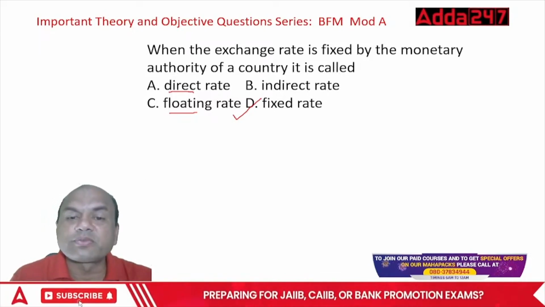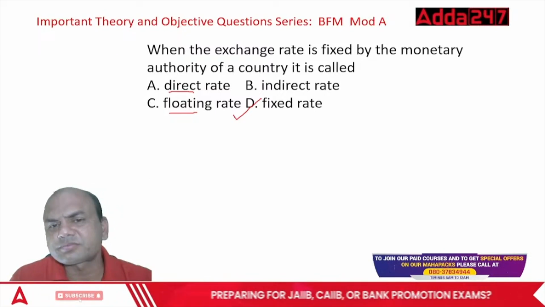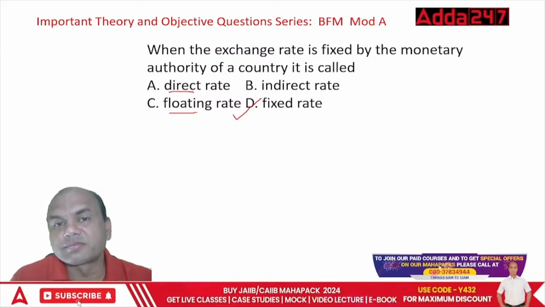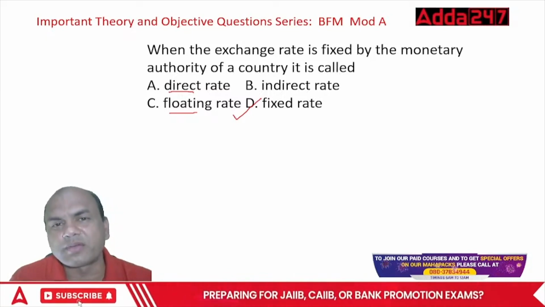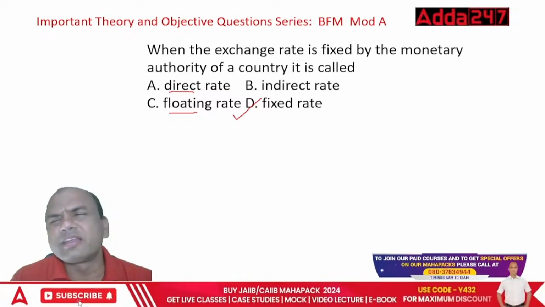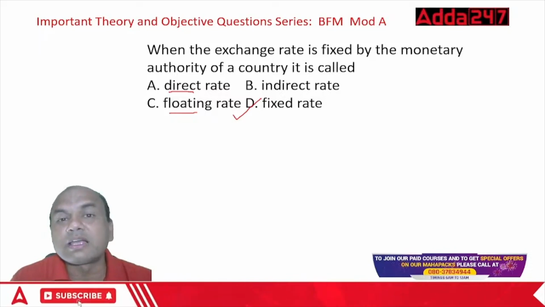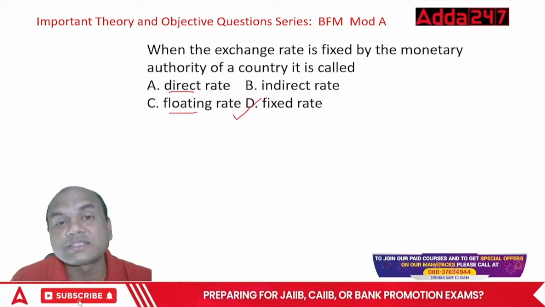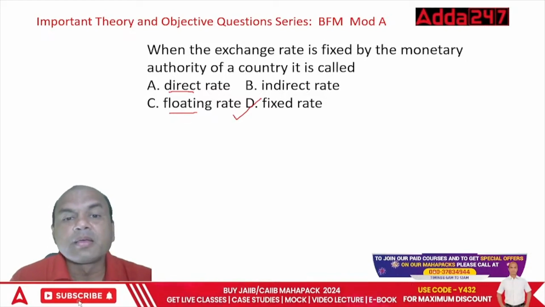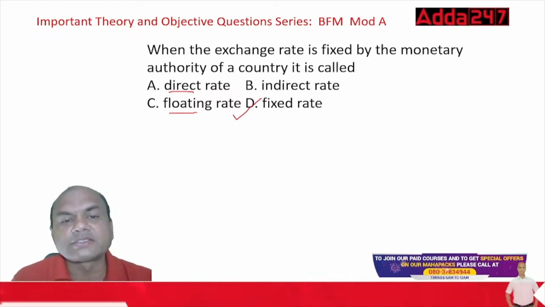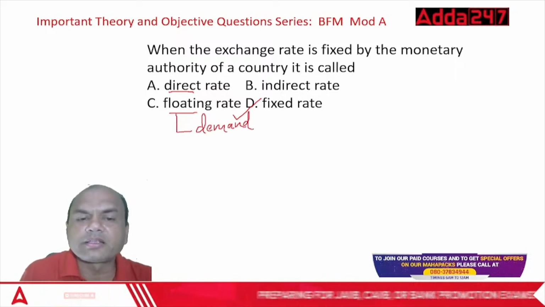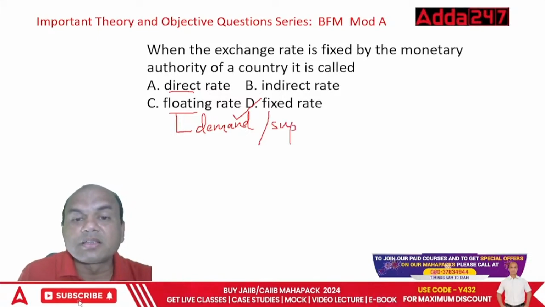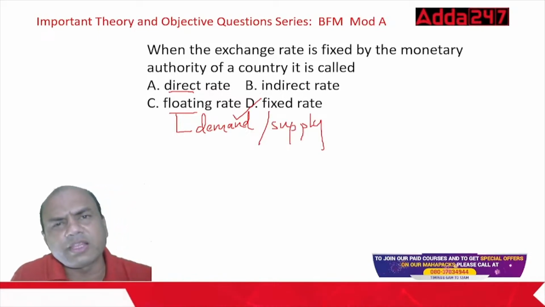Then in which country is this fixed? Which country says it's fixed? Fixed rate is hardly in any country now, but still North Korea has this fixed rate system. And there are some minor countries. Even China, I'll tell you, is quasi-fixed. I mean, they are following a fake system. Why? Because they say they are following floating rate system. Floating rate means it depends on demand and supply. But what happens? The Chinese government interferes heavily in this yuan.